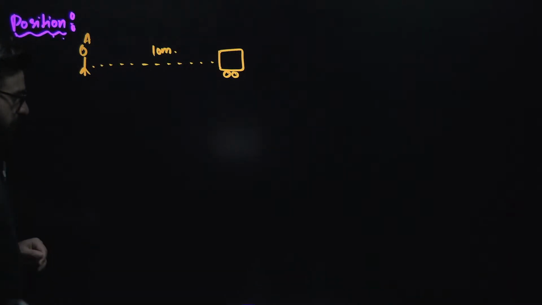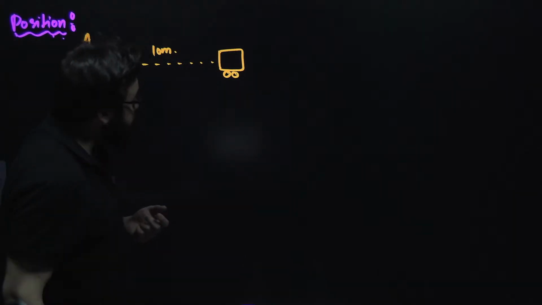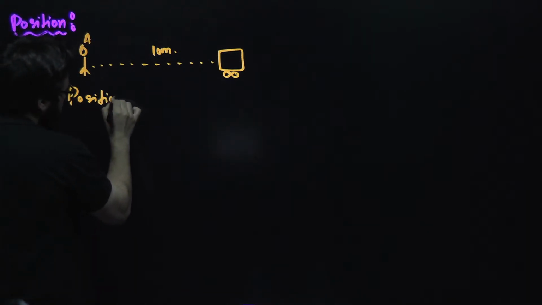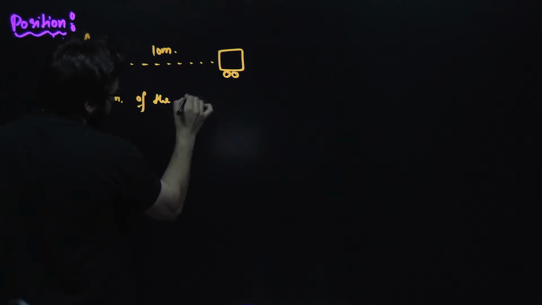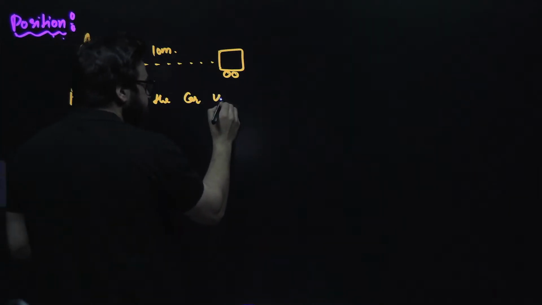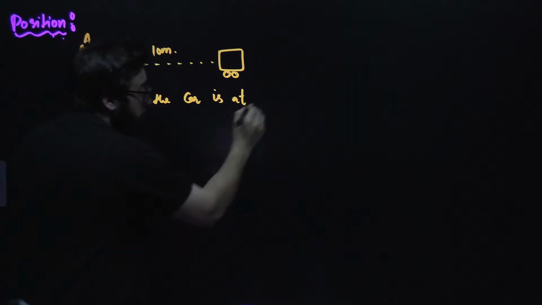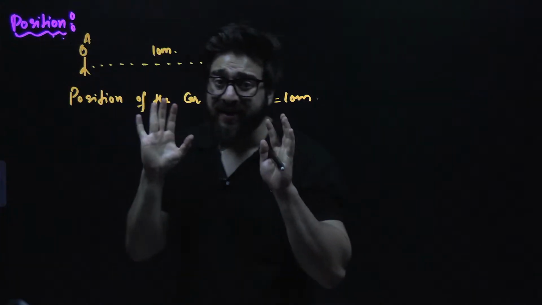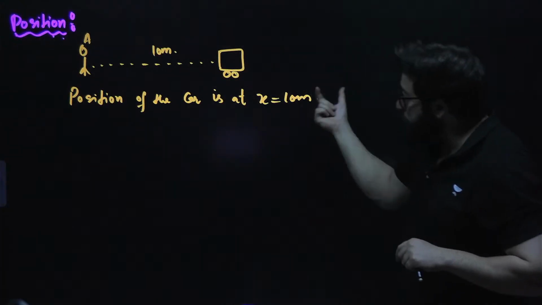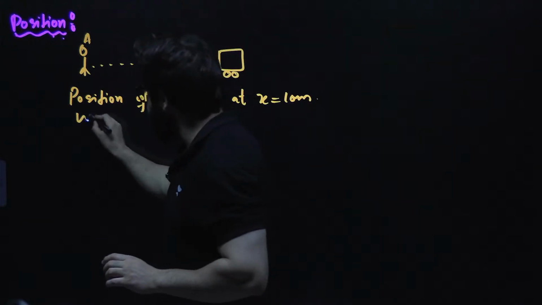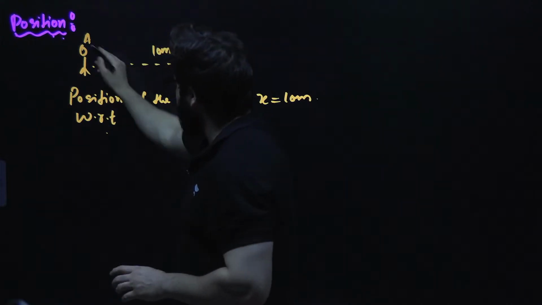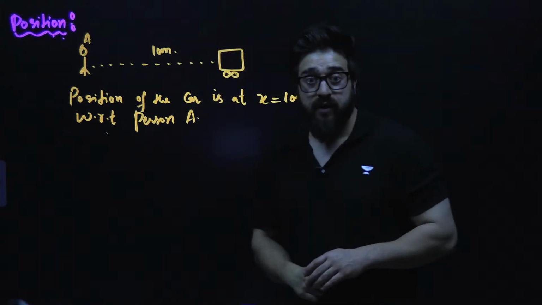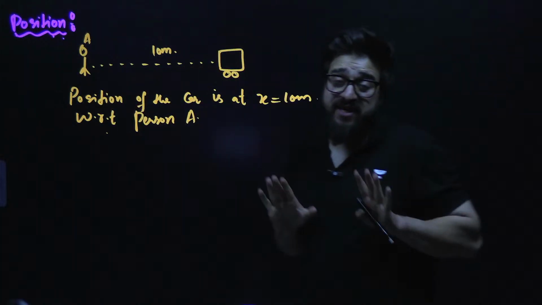Now, I can say in this particular case, position of the car is at x is equal to 10 meters, with respect to person A, because mentioning the frame of reference is extremely mandatory.